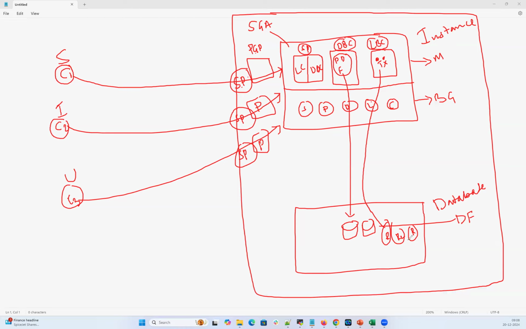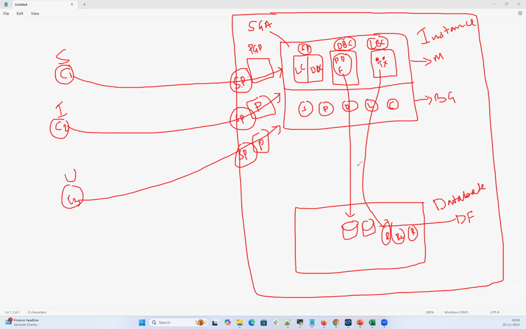Again, in our actual class, we'll explain in detail what this transaction information is, what the log buffer contains, how the log writer is going to write it, and how frequently it's going to write it. There are some conditions: every 3 seconds, when it's one-third full, when a checkpoint occurs, when a commit happens. All those details we'll discuss in our regular classes. But in a simple definition, if anyone asks about the database architecture, you should be able to draw this picture and explain it.